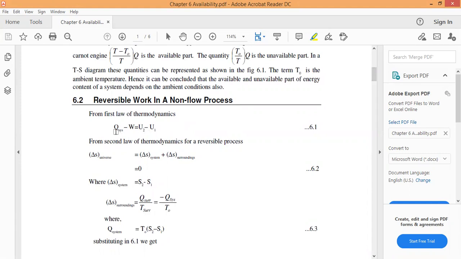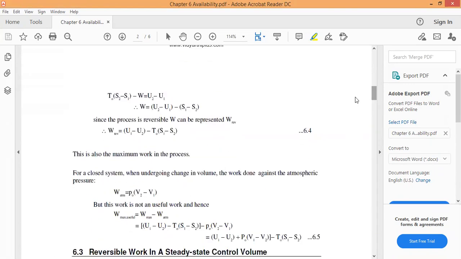This Q system we get from the second law of thermodynamics, in the form Q system is equal to T naught into S2 minus S1. We place this equation here, so Q system is T naught into S2 minus S1 minus W is equal to U2 minus U1, which is the change in internal energy.